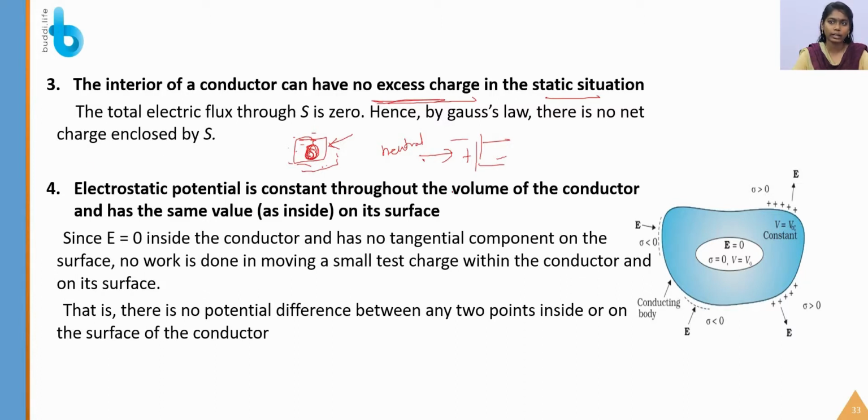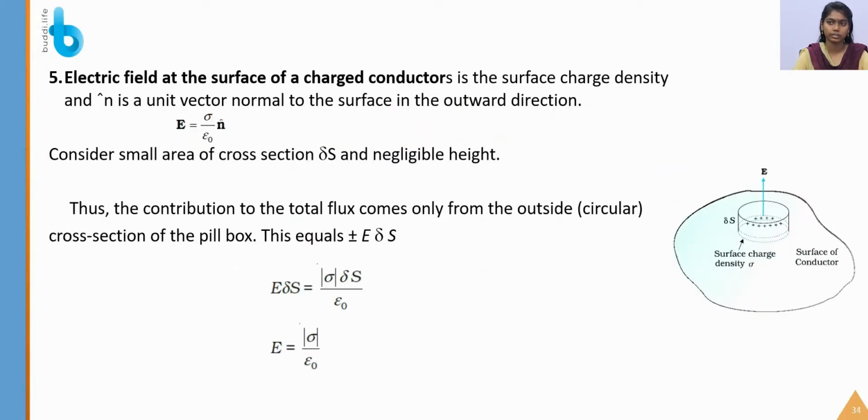Next, the electrostatic potential is constant throughout the volume of the conductor and has the same value as on the surface of the conductor. The electric potential is constant. So I have already said that charges are evenly spread on the conductors, so the electrostatic potential is constant throughout the volume of the conductor and also has the same value as on the surface.